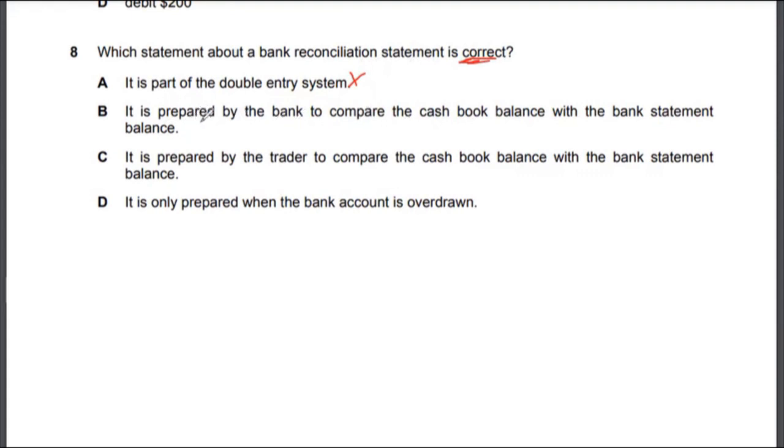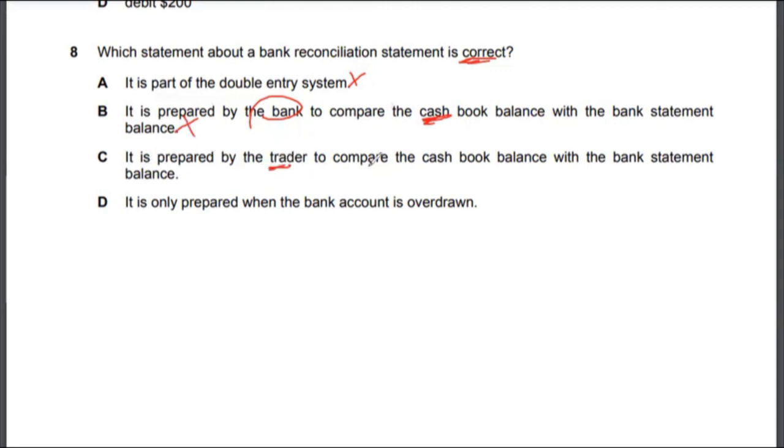Now, this is wrong. Even if you accept that the bank prepares it, the bank doesn't have access to your own cash book, right? The business's cash book is private. Why would you give it to the bank unless you want a loan from the bank? They won't have it and they won't do it. It's not their job. So option B is incorrect as well.